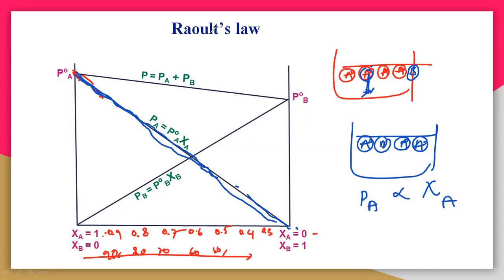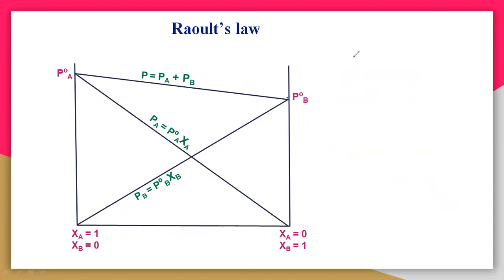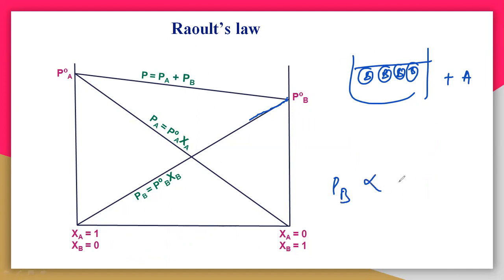So same in the right side. In the right side, only B is there. Only B is there. Let us take 4 molecules. Again, when you are adding A, this is P naught B. When you are adding A, what happens slowly? Again it decreases, because P naught B also is directly proportional to zeta B according to Raoult's law. So what happens? P naught B times zeta B, with zeta B equal to 0, is 0 here.